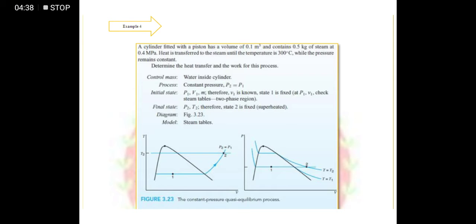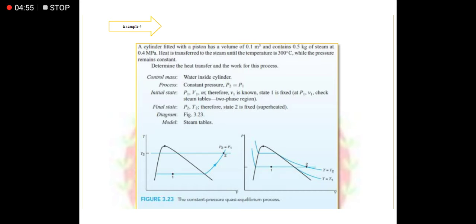Okay? So yun. So we have here step 1, control mass. We have control mass is lahat ng water na inside cylinder. Steam actually. Okay? Then process is constant pressure. We have P2 is equals to P1. Constant pressure.